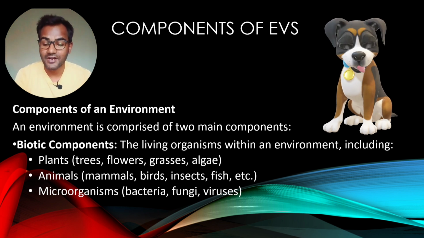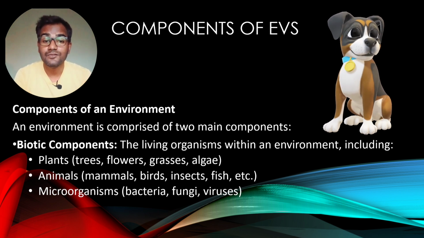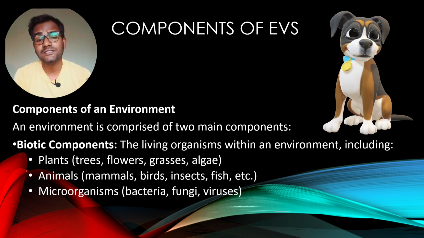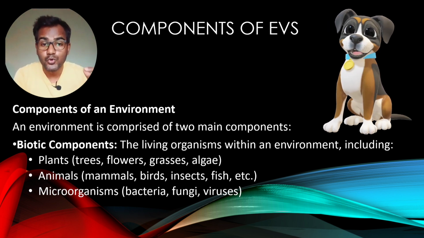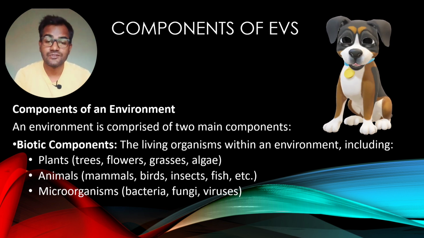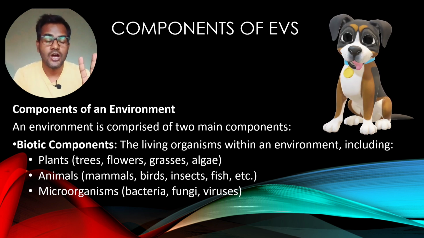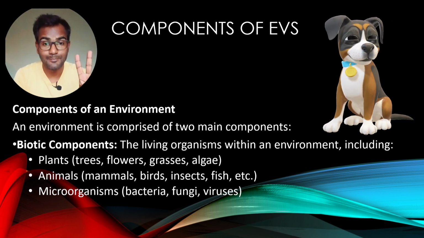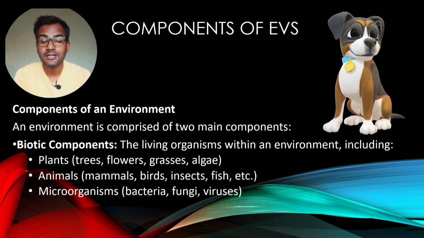Components of environment. We need to understand what we mean by the components of an environment, which means what the environment is composed of. An environment is comprised of two main components. How many components are there? Two main components, and that is the biotic component. What are the biotic components?